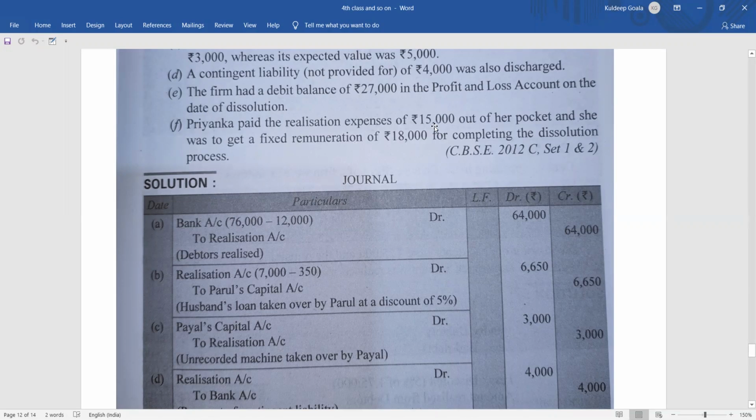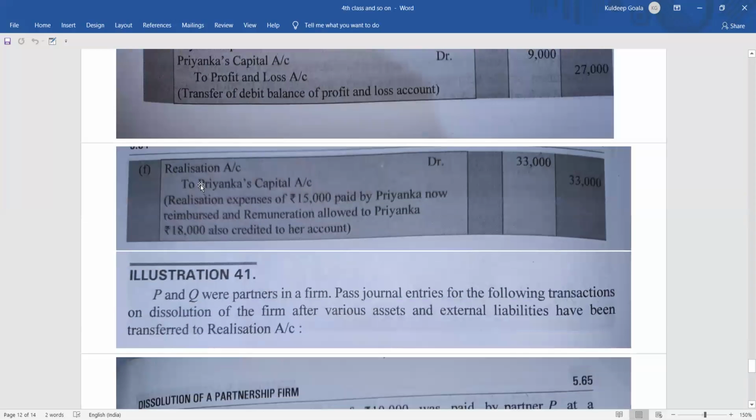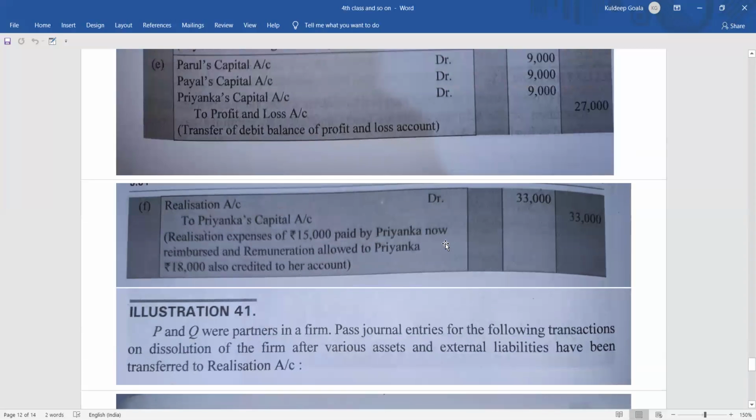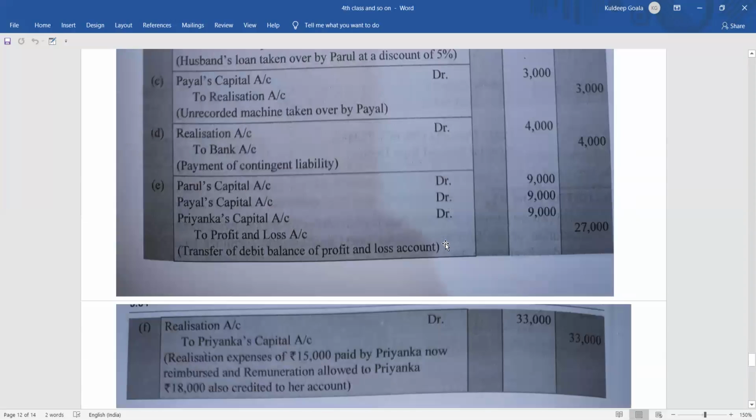Priyanka is paying 15,000 for the realization expenses, and in addition to that she was supposed to get 18,000 for the fixed remuneration. The journal entry will be like this: realization account debit 15,000 plus 18,000, that is 33,000, to Priyanka's capital account 33,000. You can see here realization account debit 33,000 to Priyanka's capital account 33,000. The realization expense of 15,000 plus the remuneration that Priyanka should get for the dissolution process, that is the total sum of this thing.